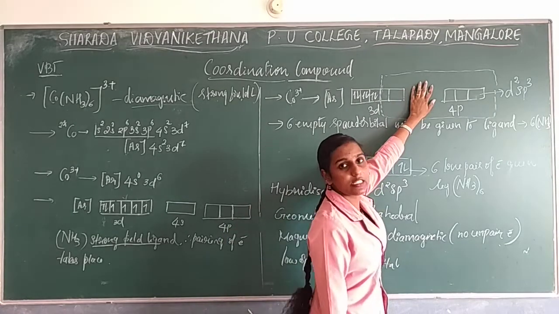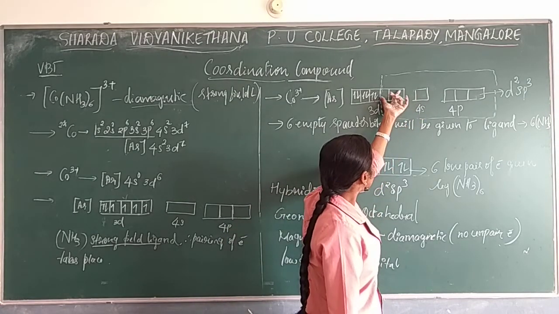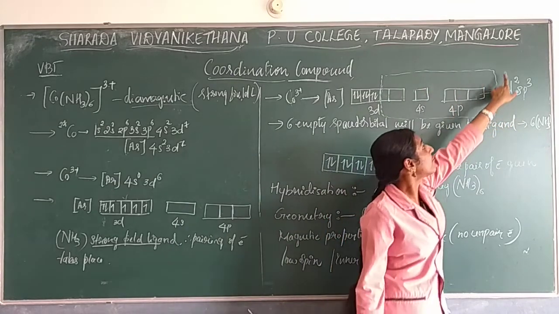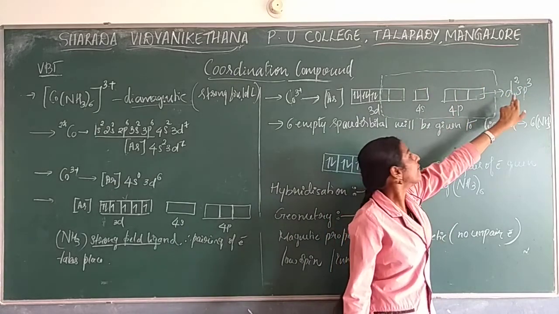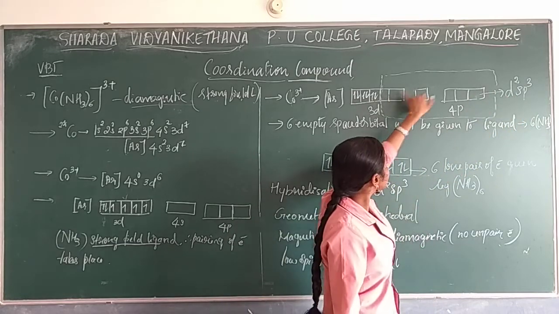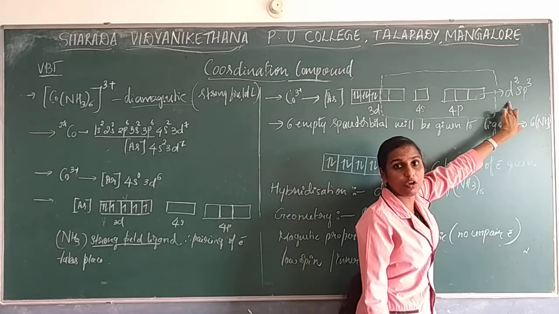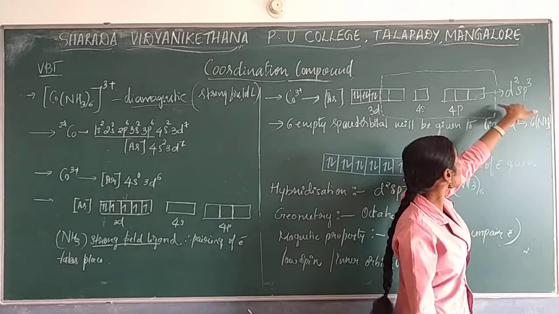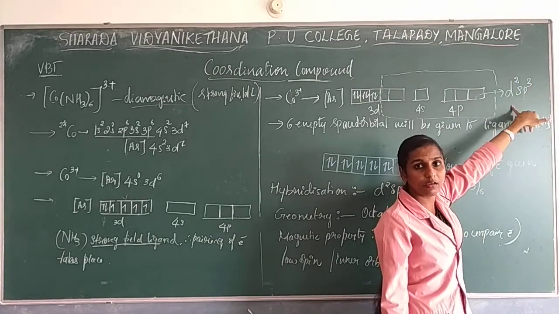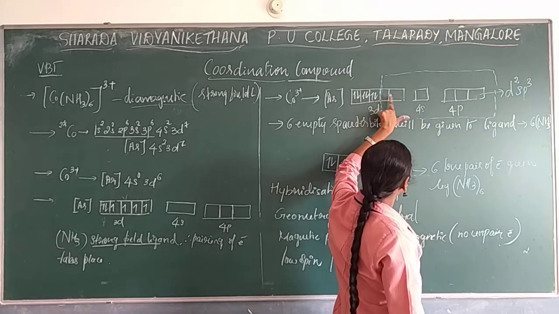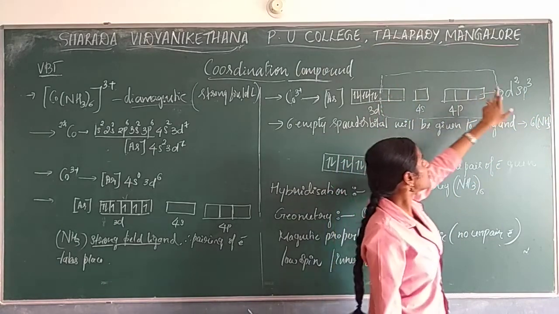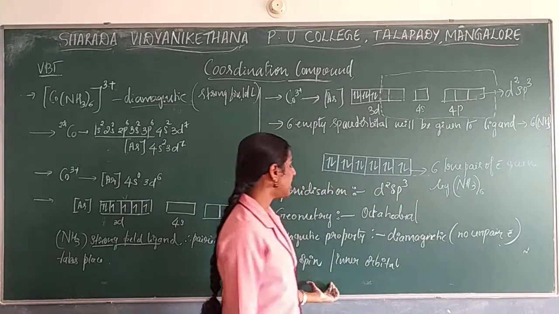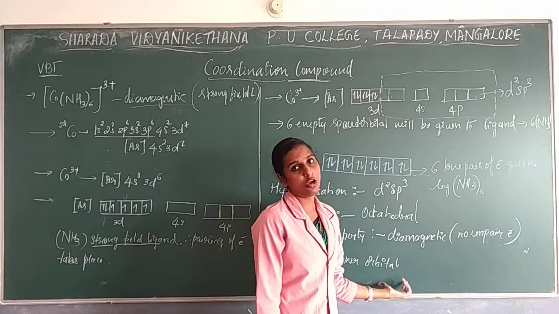For 4s if you consider, it involves inner orbital for bonding. Inner orbital always will be there. When you write hybridization, whether that inner d orbital is present with hybridization or outer d orbital is present with hybridization. So 4d is not there for bonding, right? So hybridization takes place only with inner d orbital. So hybridization is d2 sp3. So it will be called a low spin or inner orbital complex.